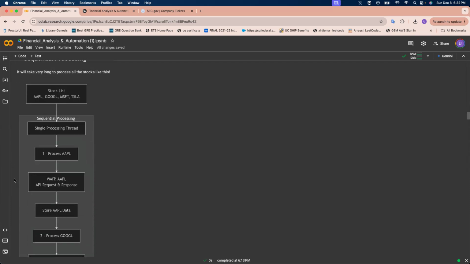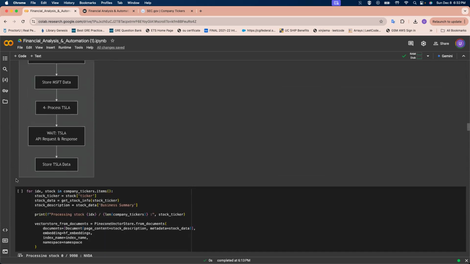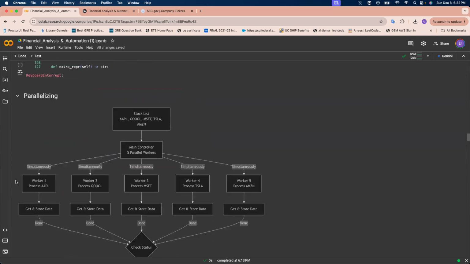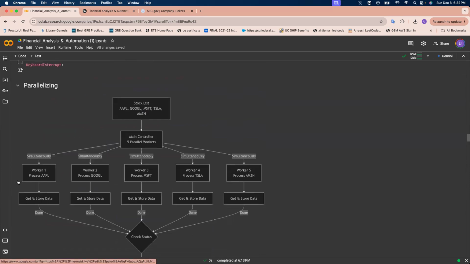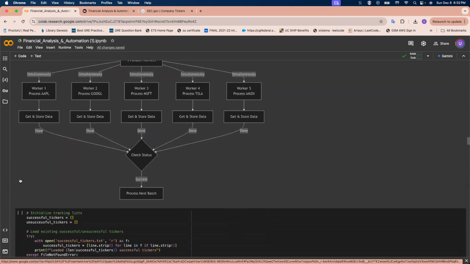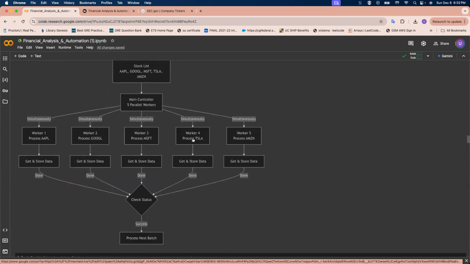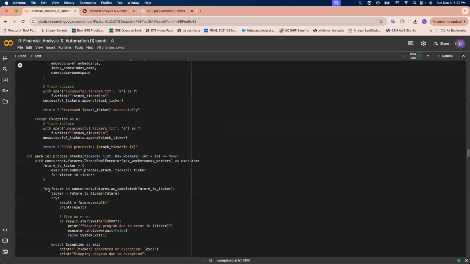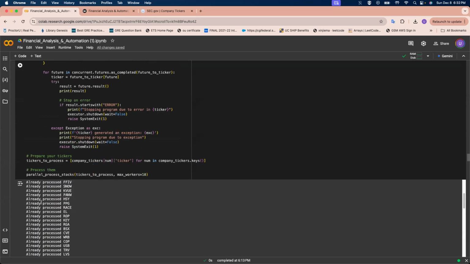Initially we start with some sequential processing to do this, but we immediately notice that the time it will take to process nearly 10,000 company tickers is quite large. So then we parallelize this approach, where we can run multiple processes using multi-threading to ensure faster processing and reduce the overall workload on the servers.